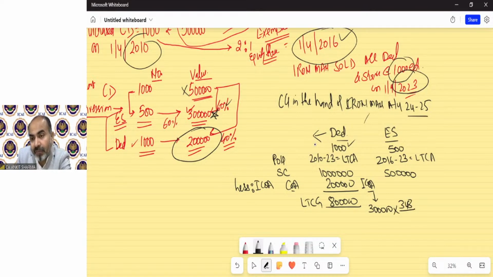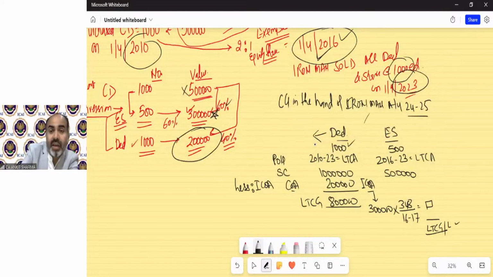And for the purpose of division, we will take that year in which the allotment of equity share has been made, that is, the year in which conversion has taken place, which was 2016. So the 16-17 index will be given in the question. After putting the value over here, we need to calculate the long-term capital gain or loss, as the case may be.